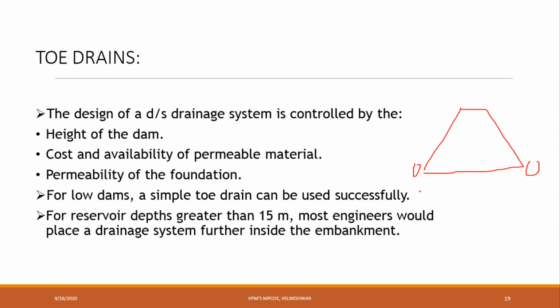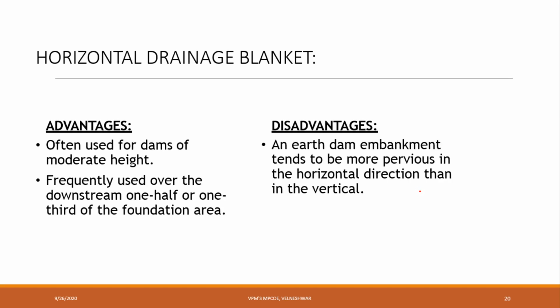For reservoir depths greater than 15 meters, most engineers would place a drainage system further inside the embankment. Generally, if it is 15 meters, a drainage system is compulsory. Okay. Next, horizontal drainage blanket. Advantages, disadvantages. Often used for dams of moderate height, frequently used over the downstream one half or one third of the foundation area. Generally, for moderate height, these blankets will be useful.